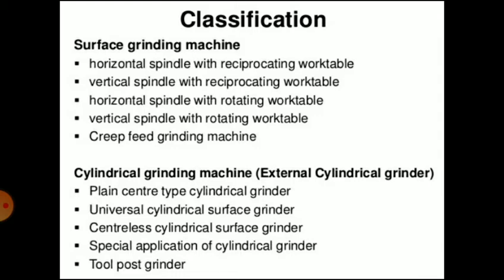The second category is cylindrical grinding machines, that is, external cylindrical grinder. It is sub classified as plain center type cylindrical grinder, universal cylindrical surface grinder, centerless type cylindrical surface grinder, special application of cylindrical grinder, and two post grinder.